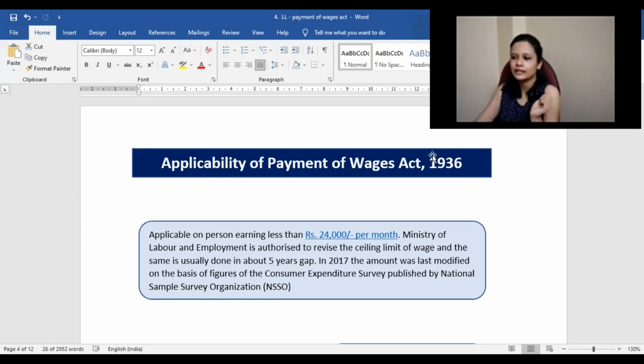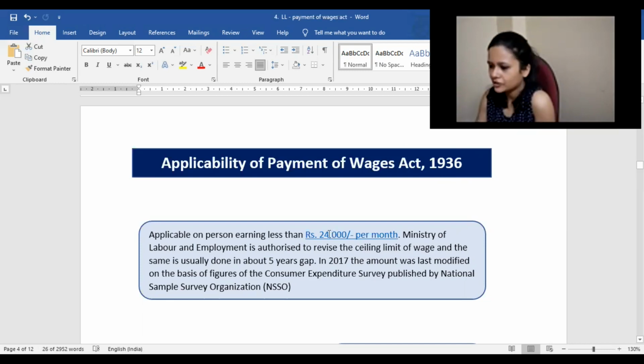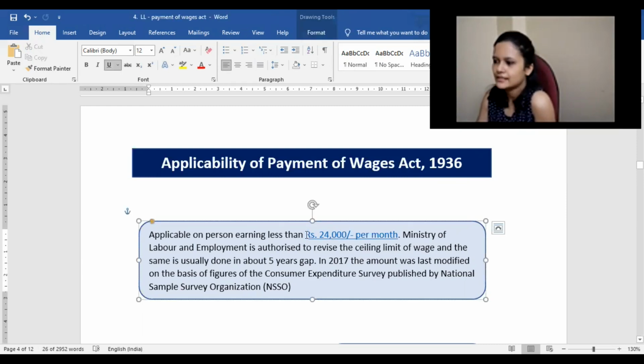So accordingly, under this legislation, it says that from time to time this minimum wage we are talking about will be revised. Usually it is done around every 5 years or whenever needed. So this wage will also be fixed from time to time, and we can go to their website and look for the presently applicable wage.